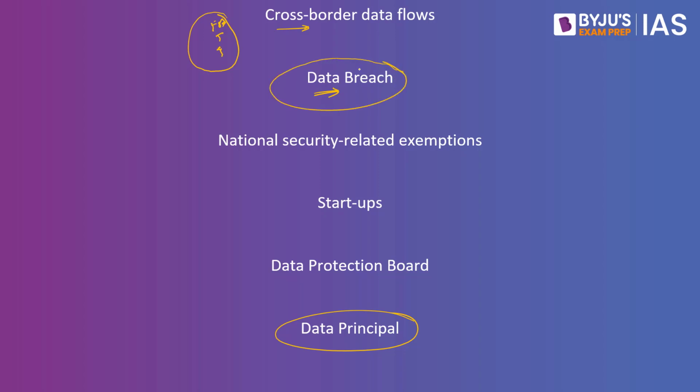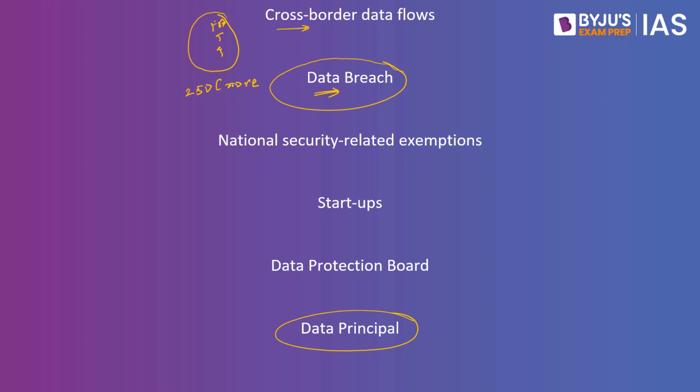So a data breach basically means that without the consent of the data principal, the person who has given the data, his data is out in the public or is taken by someone else without the consent of the data principal. So in case there is any data breach, such entities which have failed to take reasonable security safeguards to prevent personal data breaches will be fined as much as 250 crores.